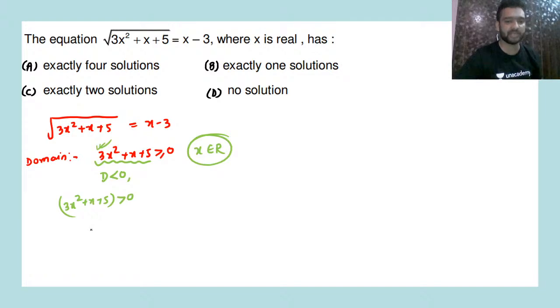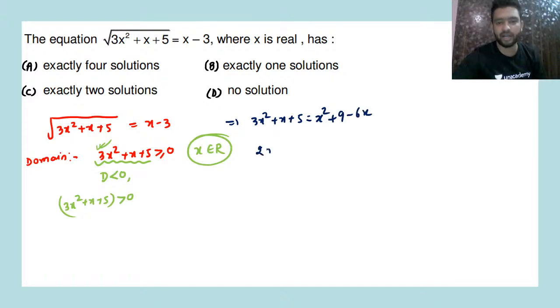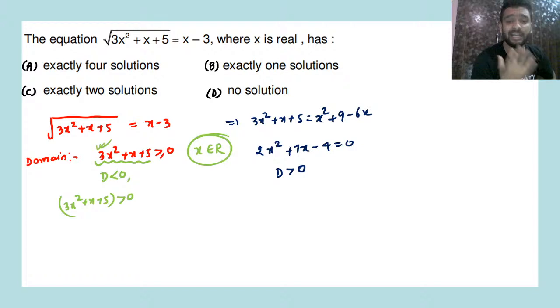So when we square both sides, what do we get? 3x square plus x plus 5 is equal to x square plus 9 minus 6x, yes or no? And if we solve this, what do you get? 2x square plus 7x and lastly minus 4 equal to 0. So now guys, if you see this carefully, its discriminant is greater than 0, yes or no? 7 square 49 plus 16 into 2 is 32, 49 plus 32 is 81. So you'll be getting D greater than 0. D greater than 0 means what? You'll be having exactly two solutions. You'll be getting two values of x.